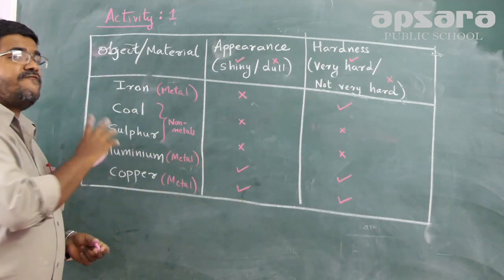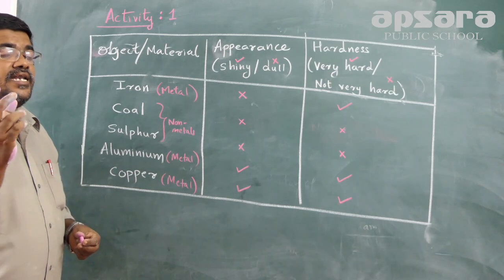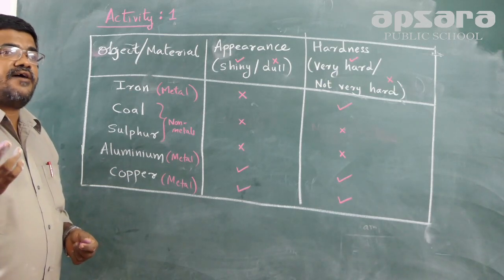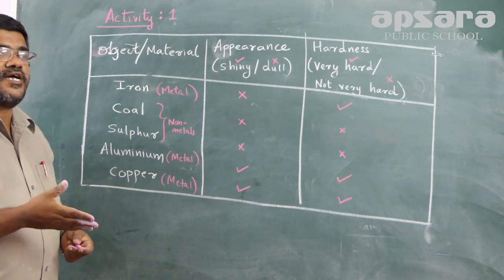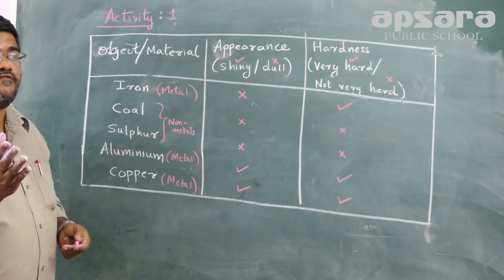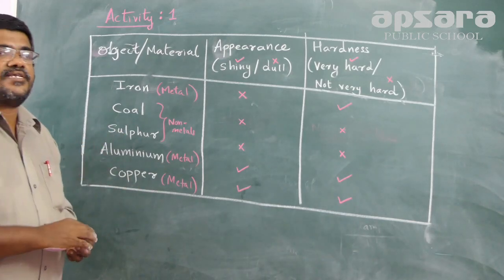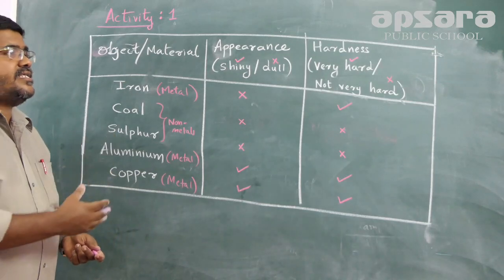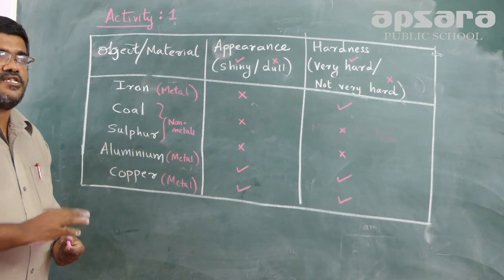But in the case of metals also, there are some metals which are soft, like sodium and potassium. As I said, sodium and potassium are very reactive and very soft elements. We can cut sodium and potassium with the help of a knife. Regarding all the other metals, they are basically hard and have a shiny appearance. The exception regarding hardness is only sodium and potassium, which are soft metals.